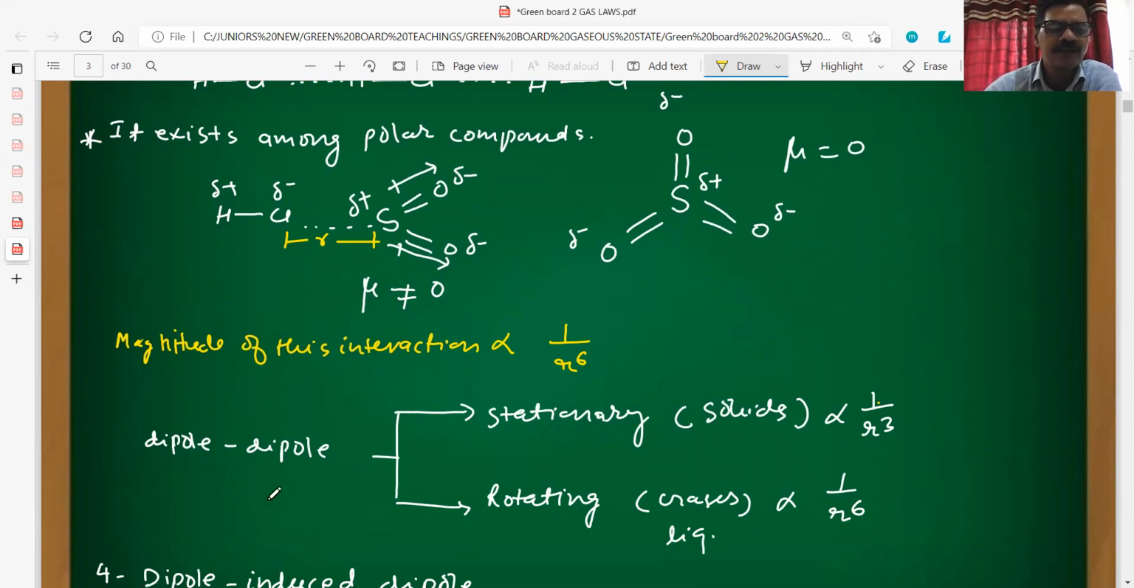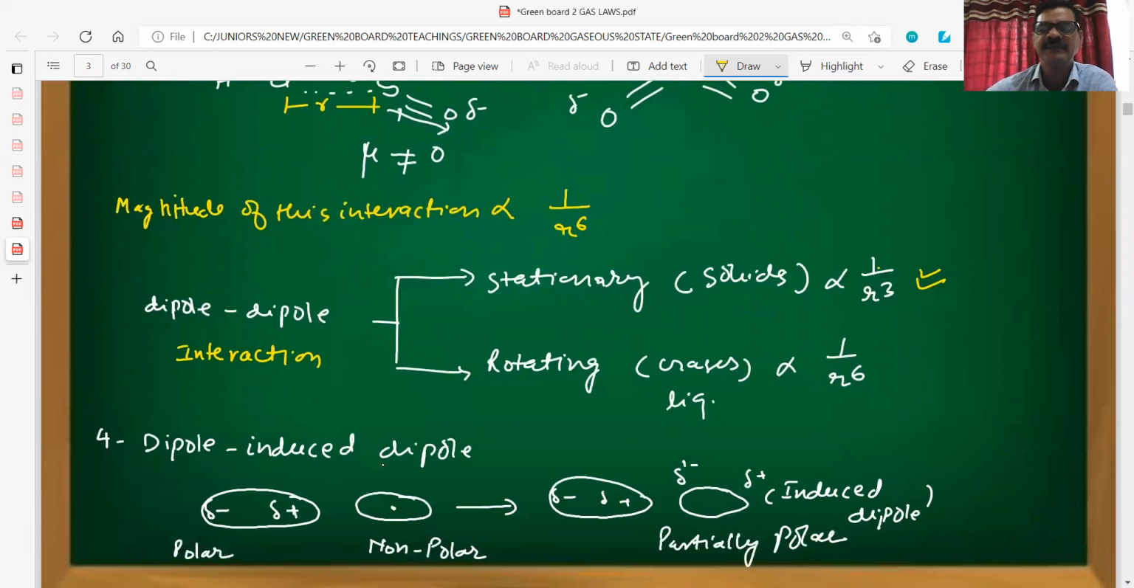So if we talk about the dipole-dipole interaction, it may be stationary or it may be rotating. If it is stationary, that will be found in solids, then its value will be what? Inversely proportional to R power 3. These values are very, very important because they can ask problems regarding the relation with distance.